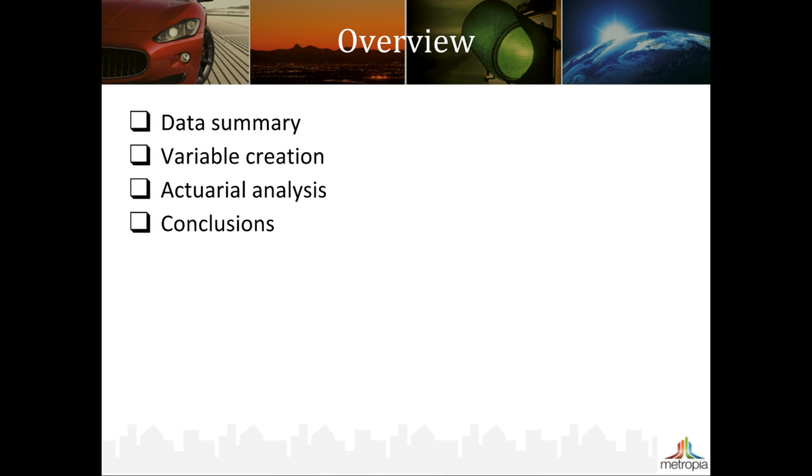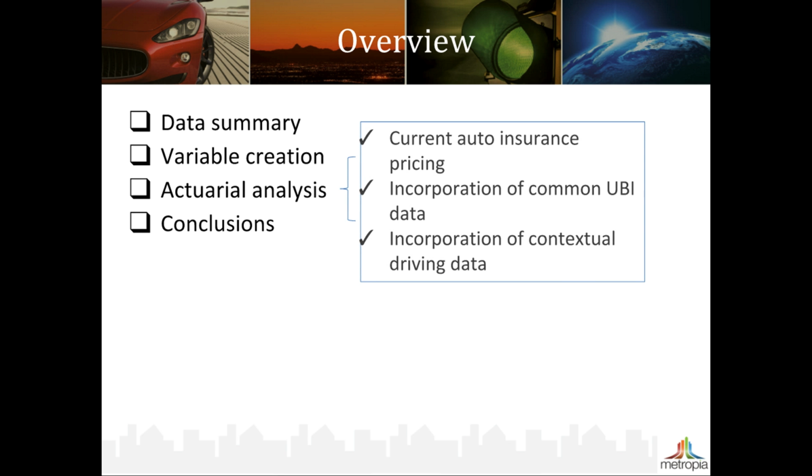This video is composed of four main sections. I will first describe how we cleaned up our data, followed by how we created each individual variable from second-by-second trajectory data to trip level measures. For the actuarial analysis part, we take a three-phase approach by first modeling with only static underwriting data, then incorporating common UBI factors such as time of travel, hard start and hard brakes, and contextual driving data.